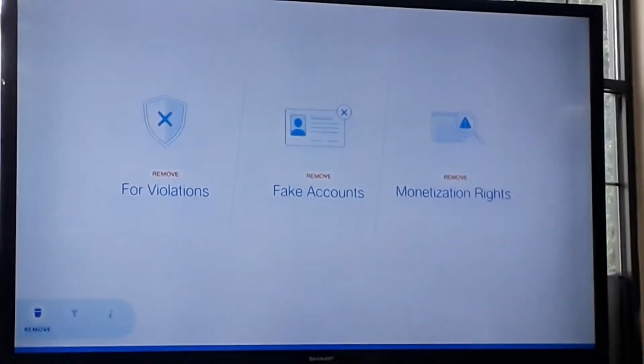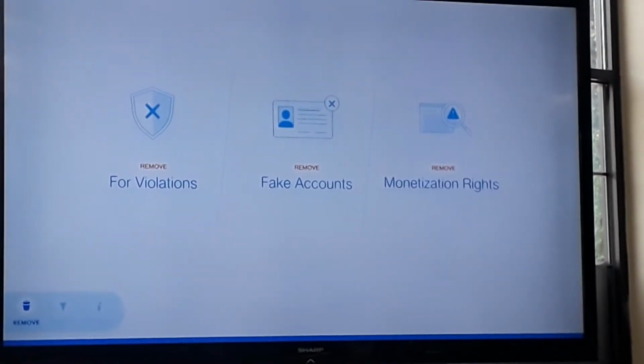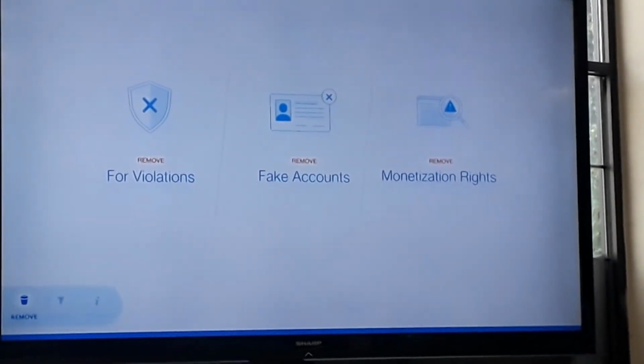And then we investigate the repeat offenders, and we remove those pages that are linked to hate speech, inauthentic identity, and other sorts of violations. And again, when we do this, we remove them if they're violating policies, we remove them if they're fake accounts, and then we ultimately remove monetization rights for any account that falls into this camp. And that's one way that we're cracking down in that remove bucket.